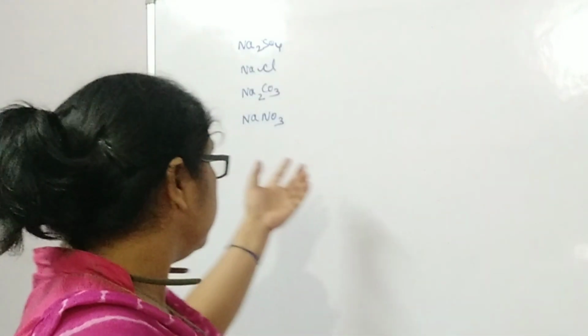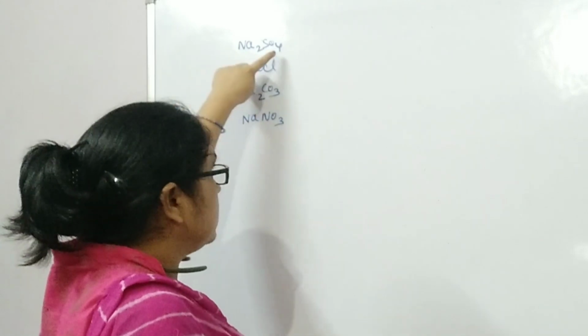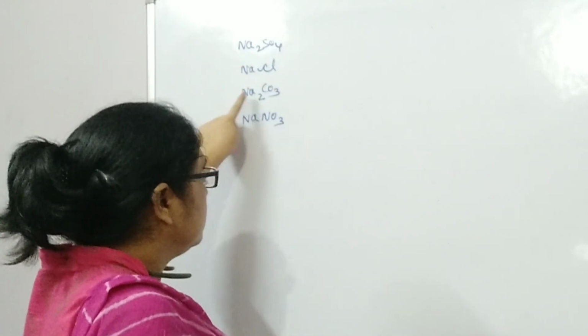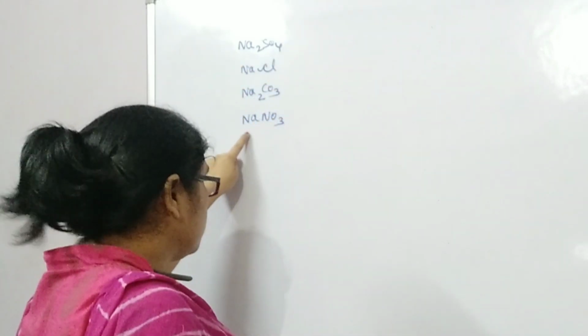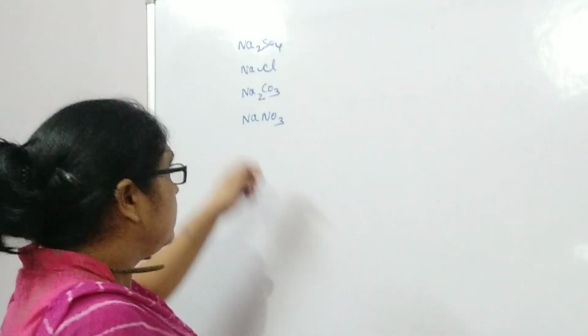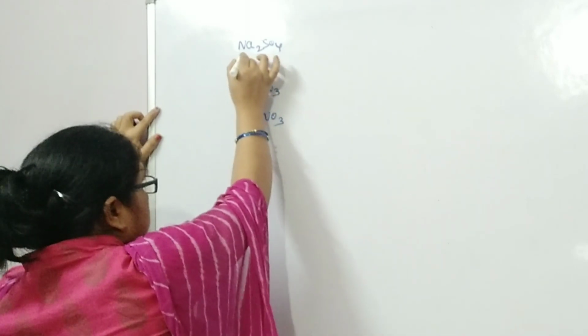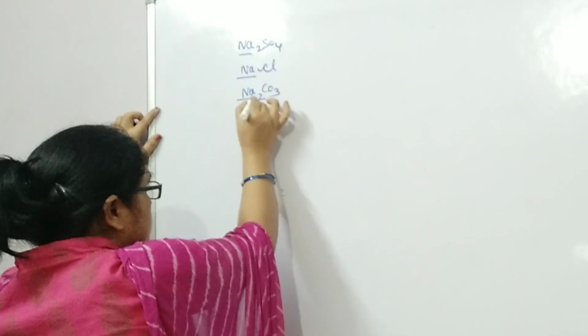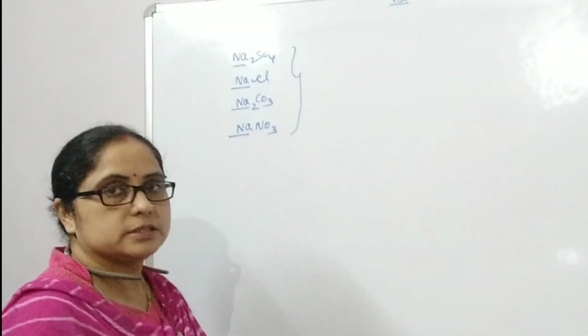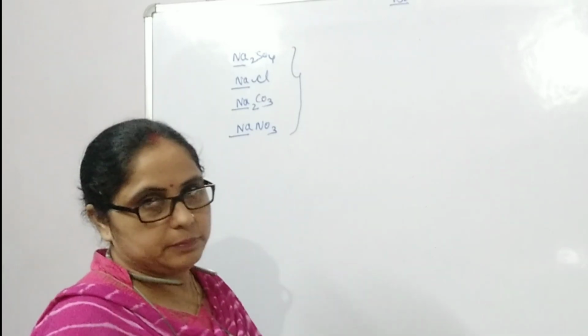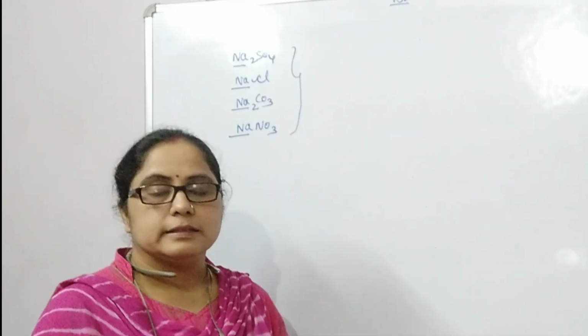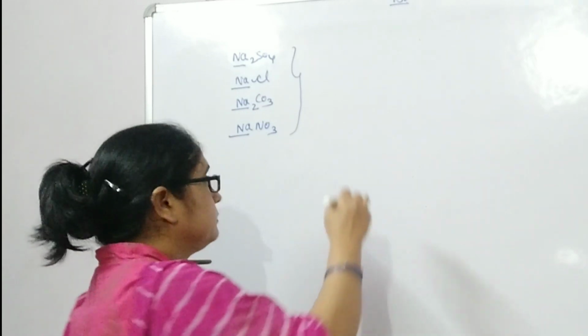For example, see here: sodium sulfate, sodium chloride, sodium carbonate and sodium nitrate. Students, in these salts, the first part is the same, that is sodium. Therefore, these salts belong to the sodium family, or we can say that these are sodium salts.